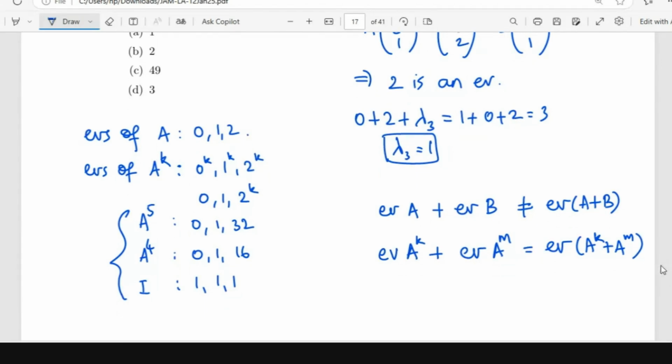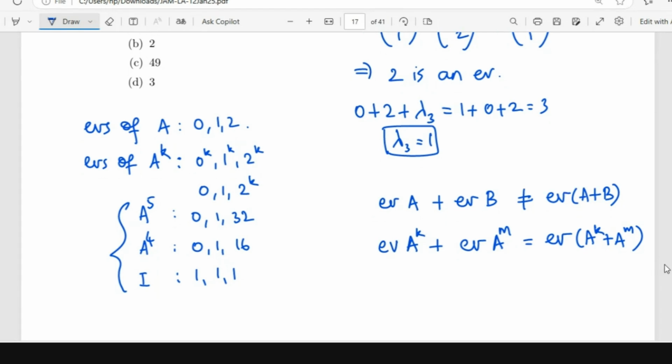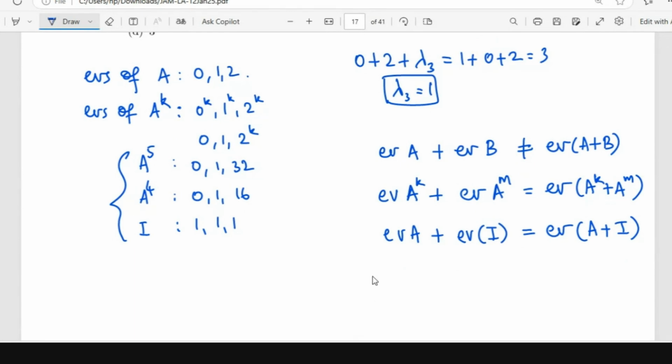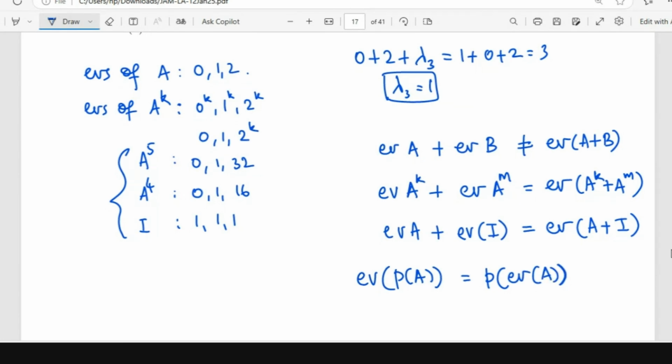The more generalized result is this: let lambda be an eigenvalue of A. Then for any polynomial P(x), P(lambda) will be an eigenvalue of the matrix P(A). That is the spectral theorem. You can do this also with A plus the identity matrix. So in general, the eigenvalue of P(A) will be the same as P of the eigenvalue of A, where P is any polynomial.